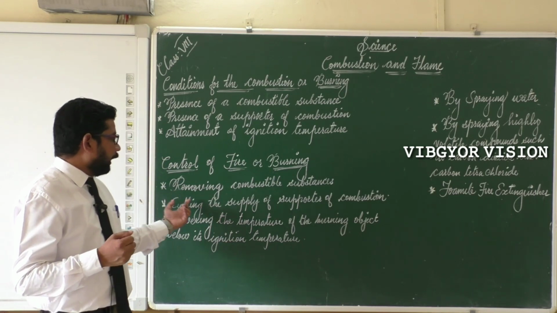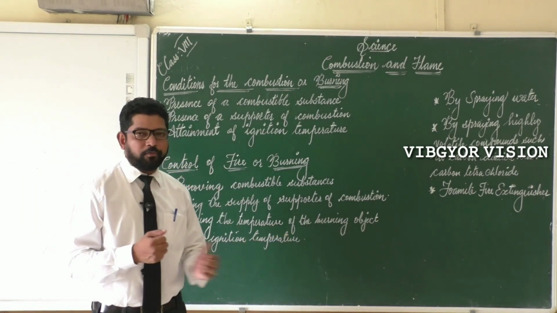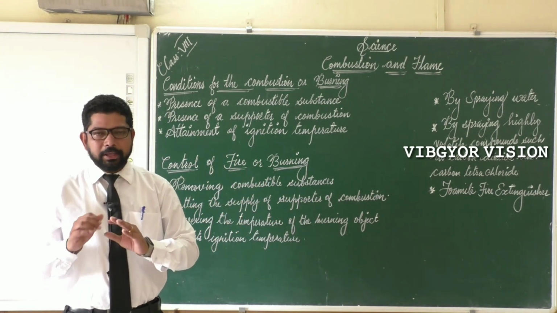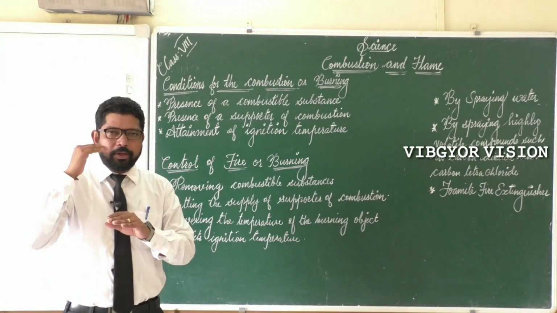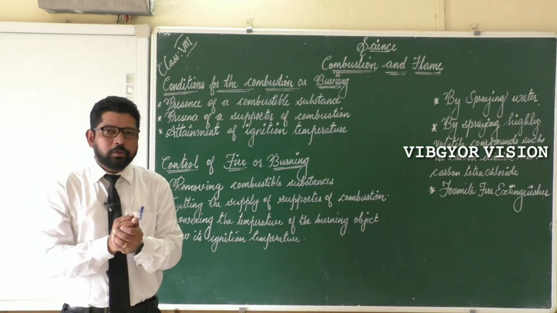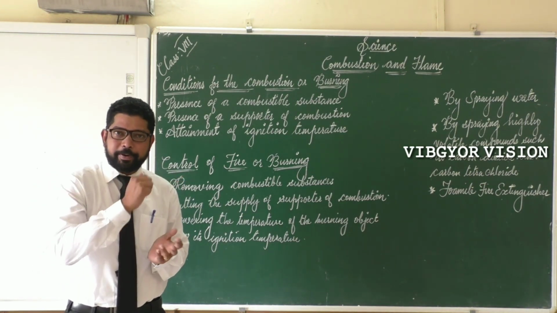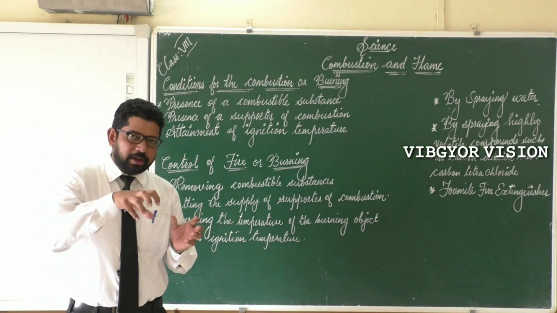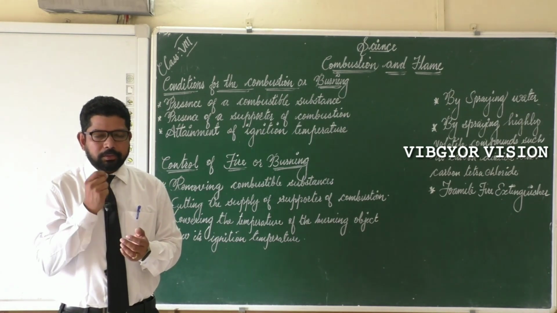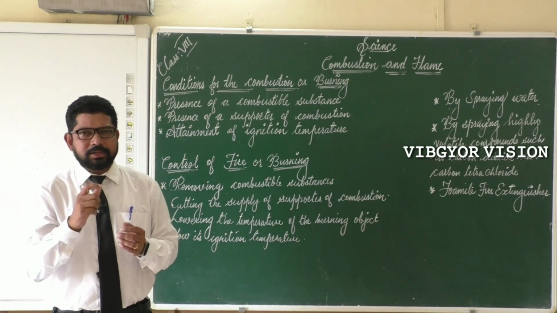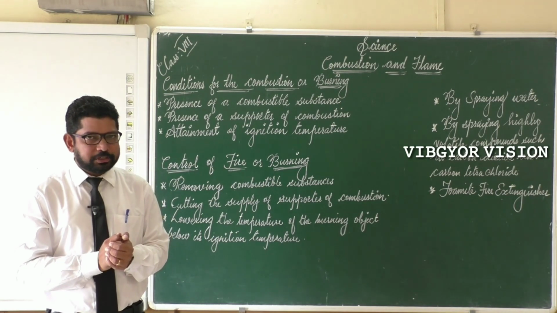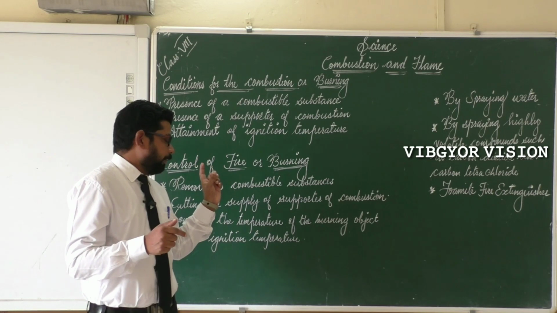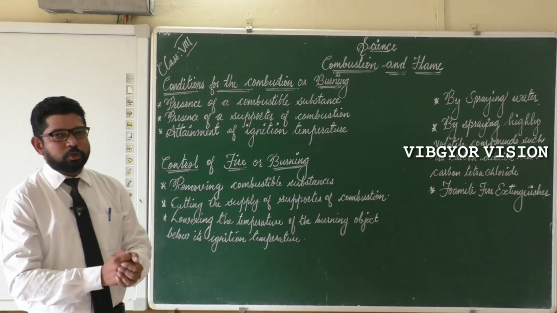The next one is cutting the supply of the supporter of combustion. What is the supporter of combustion? Air or oxygen. If you cut out the supply of air or oxygen, then also the substance cannot burn. We have seen it in experiments. Do you remember? We took two candles and one of the candles we covered with a glass jar, and the candle which was covered with the glass jar got extinguished. So that experiment proved that oxygen or air is compulsory for a substance to burn.